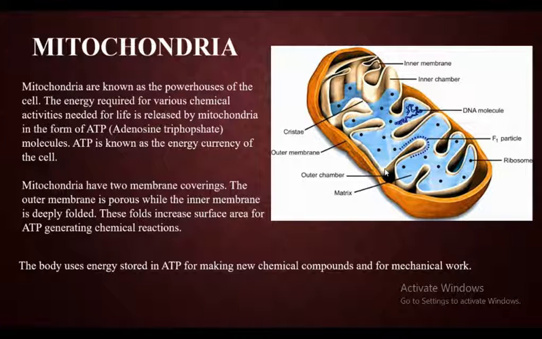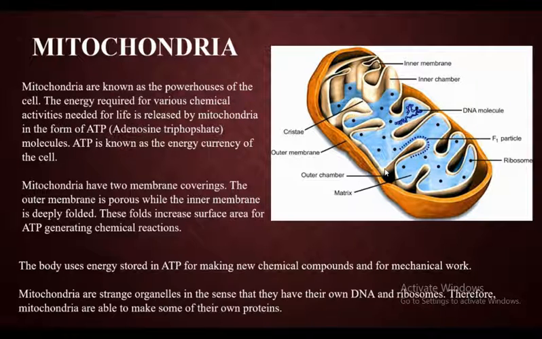Now, our body uses the stored ATP, the energy which is stored, to carry out mechanical works and the reactions that take place in our body.